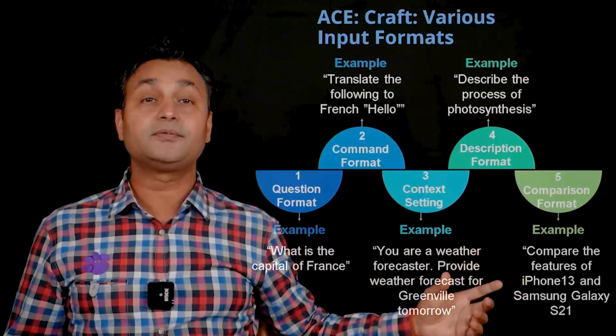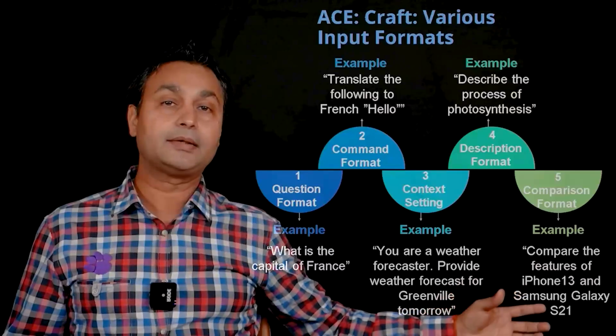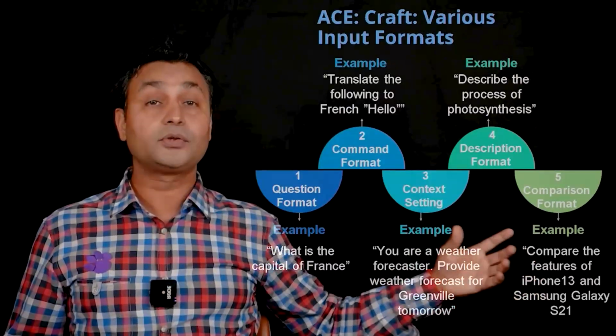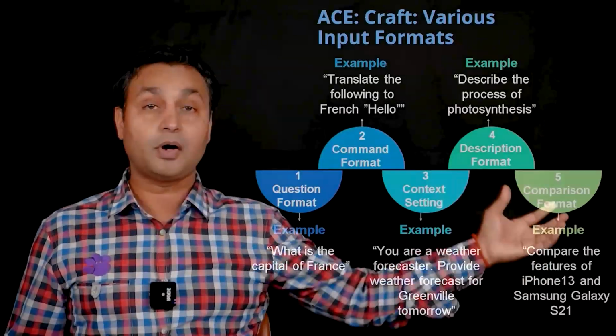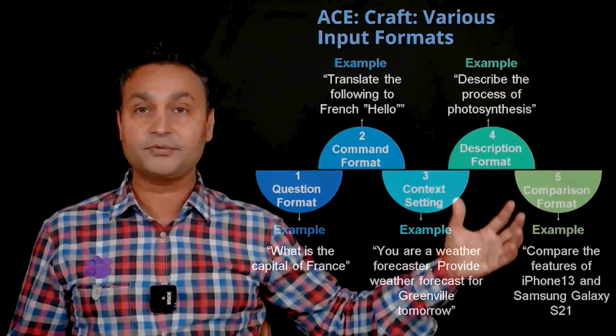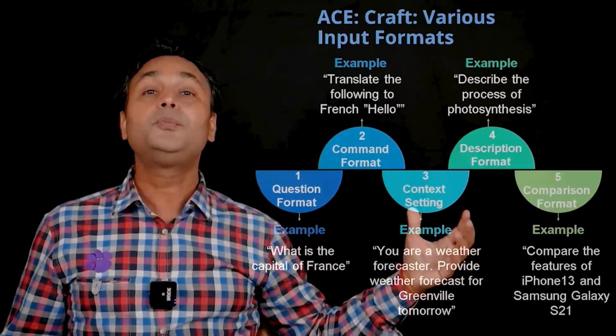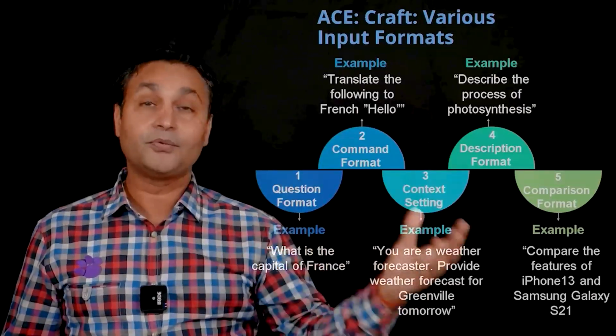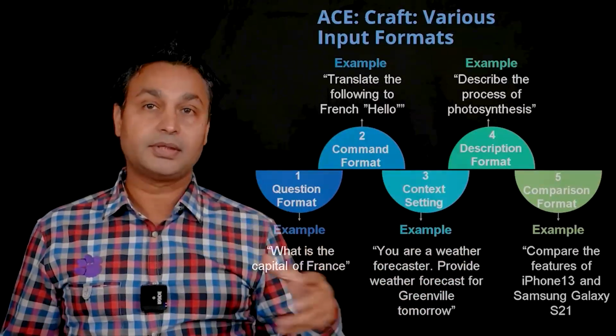Compare the features of iPhone 13 and Samsung Galaxy S21, where you're using the ChatGPT interface to compare different things. So this input format where you're asking to compare two different objects, two different products, two different philosophies, two different ideas could be also a specific input format that you can provide when you're interacting with the ChatGPT interface.